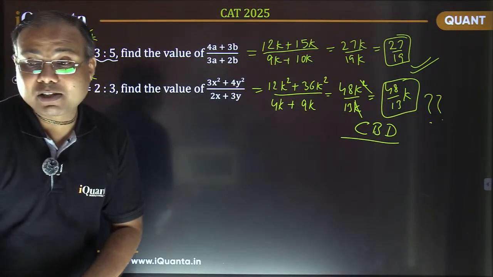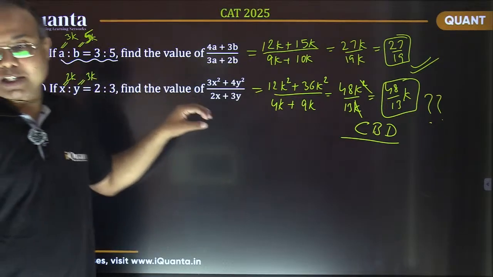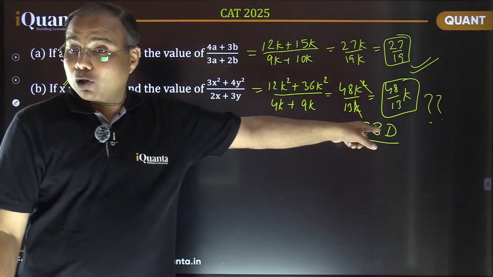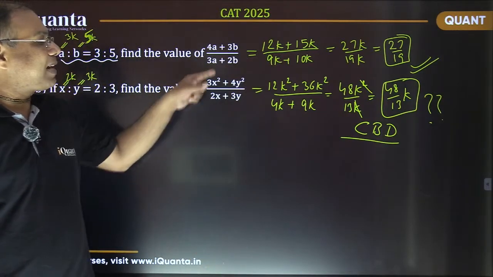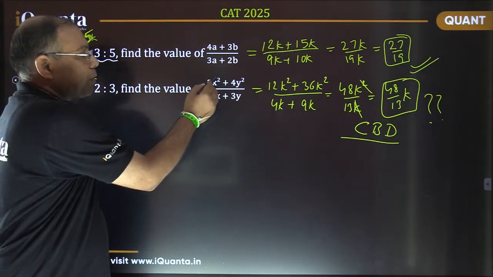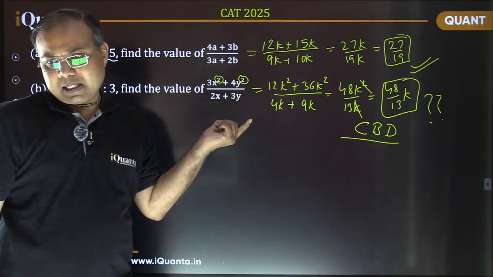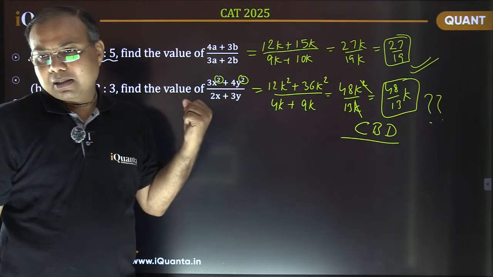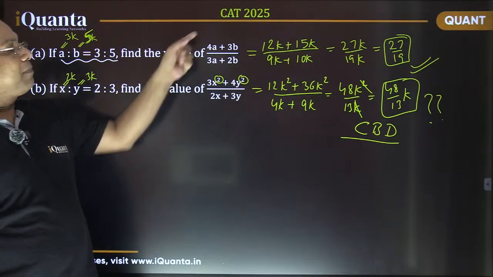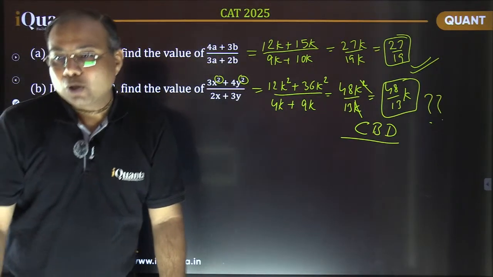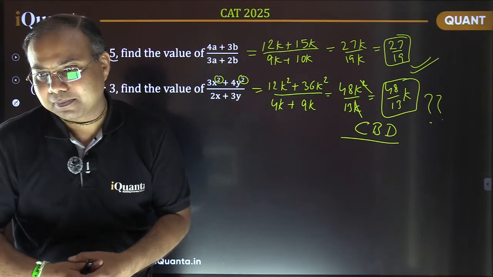What will be such cases where we can get a wrong answer? Because suppose this is a question in your exam, 48 by 13 will also be there in the options. Yes, exactly, because of the powers of the variables. See, in the numerator, power of variable is 2. But in the denominator, there are linear values, right? The variable's power is 1 only. And in this first case, if you see, the powers were equal. So basically, powers of the variable must be same. That is the simple reason.